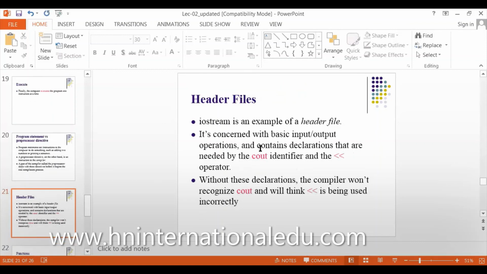Every program has a header file that you add. In C++, it is called iostream. I will tell you the header files for your programming language, or whichever language you learn. Every language has only a few header files.